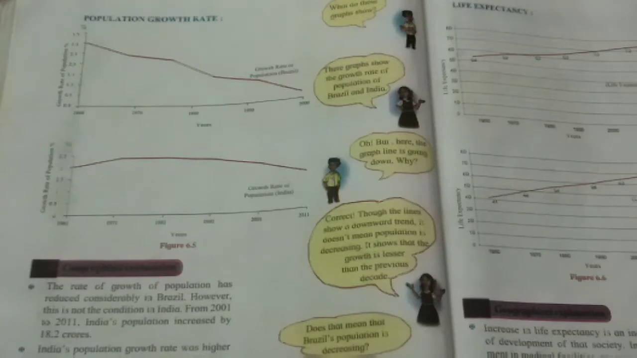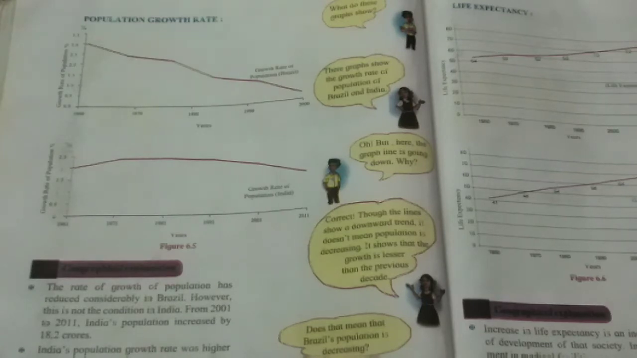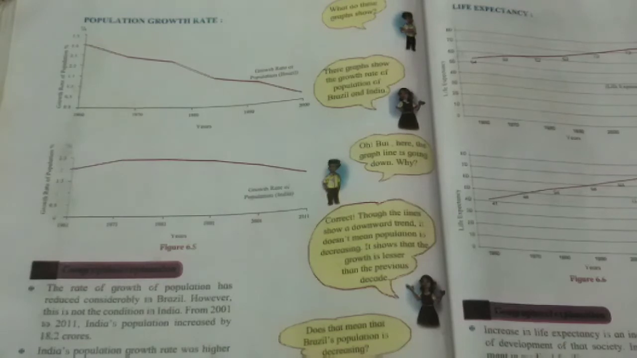India's population growth rate was higher till 1971. Then this rate stabilized. The rate of population growth is now declining, but the population is still growing.